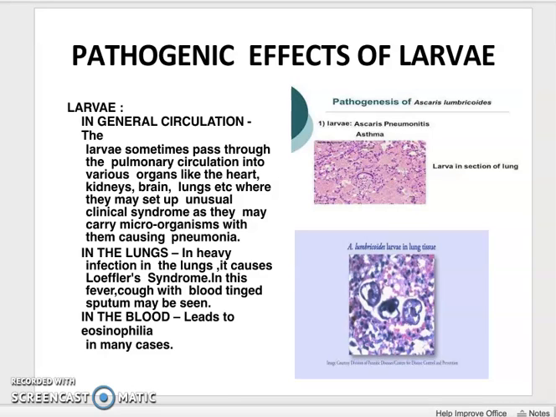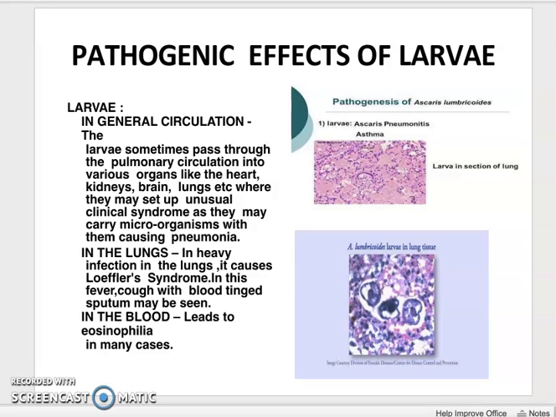Then the general circulation of the larvae: sometimes the larvae pass through the pulmonary circulation and reach vital organs such as the heart, kidney, even the brain, lungs, etc., where they set up an unusual clinical syndrome as they carry the microorganism, and they cause pneumonia.